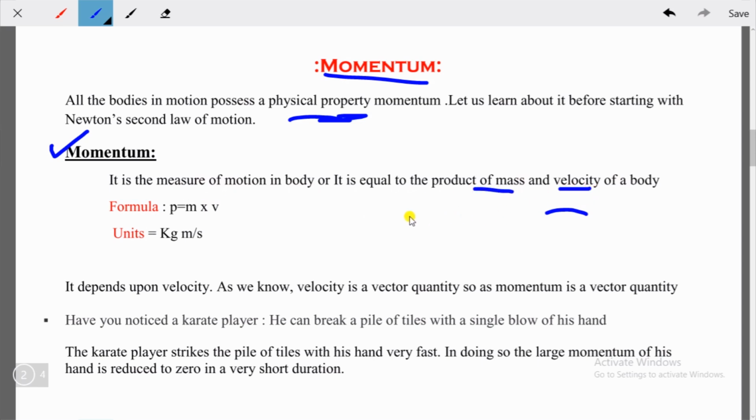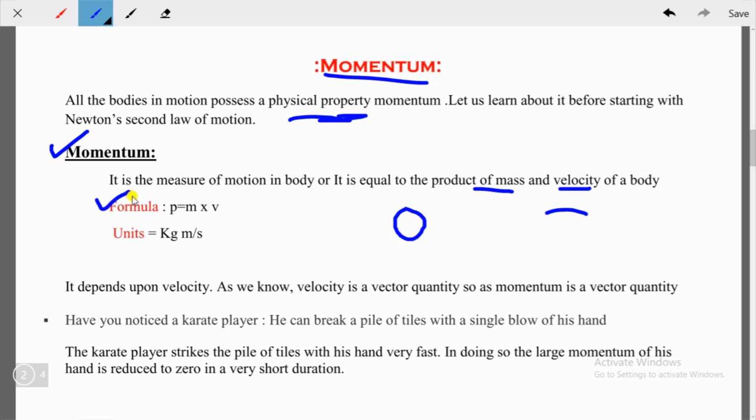Each and every object which is in motion, if you consider this one as an object, will have some kind of mass, isn't it? And if it is moving, then it has velocity. If it is stationary, then it has zero velocity. Since it is a product, that means you have to multiply.